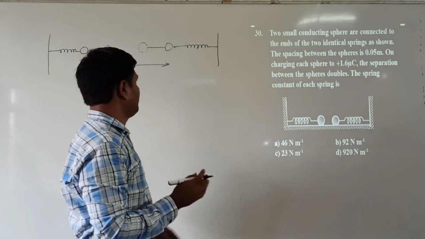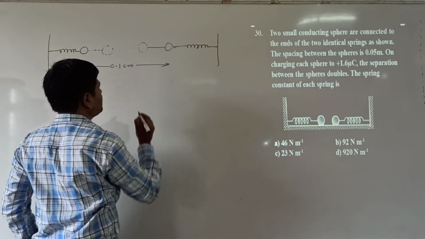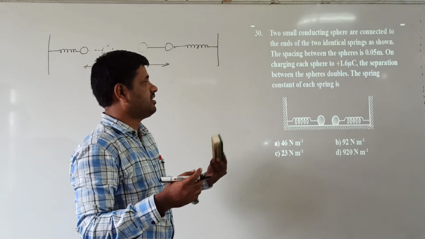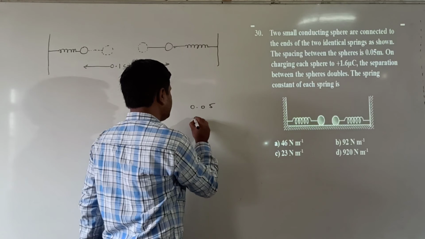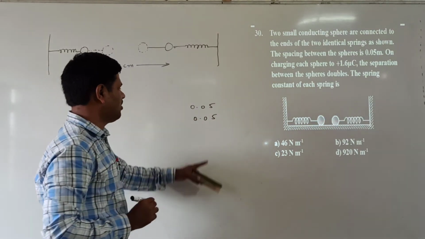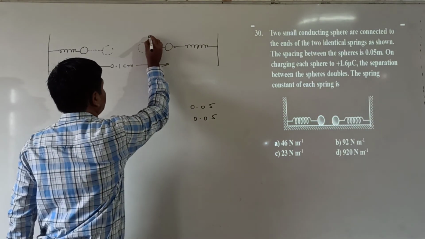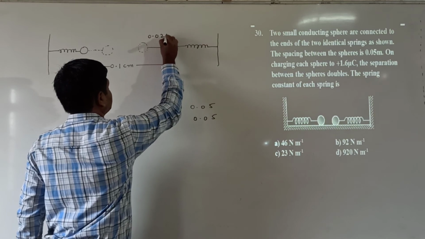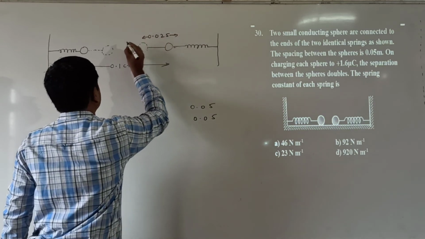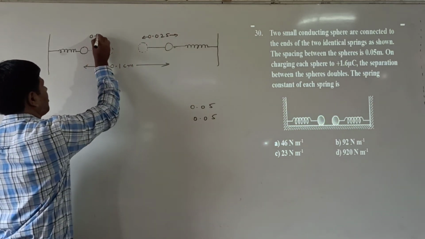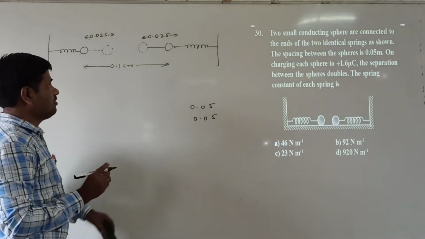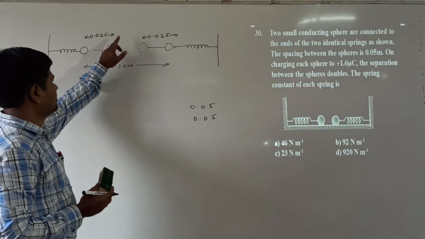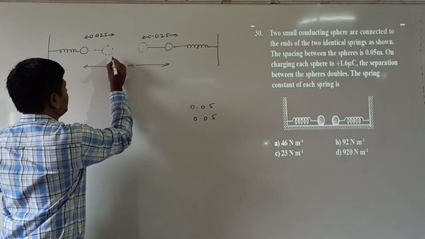Now the separation is doubled, so how much distance is each ball moved? The separation is increasing by 0.05, so each ball moves 0.025. The spring is compressed by 0.025.